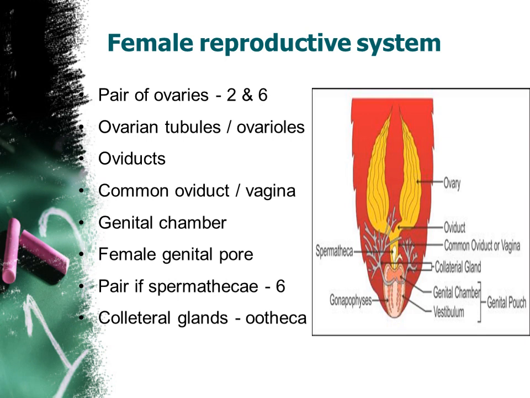Okay, then the next region is the collateral glands. Its role is to produce one thick coat around this ovum, that is known as an ootheca, right? And let us now see this genital chamber, where the growth of these egg cells takes place. Fine.